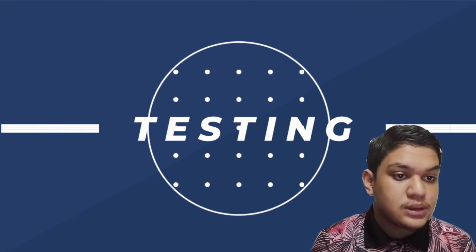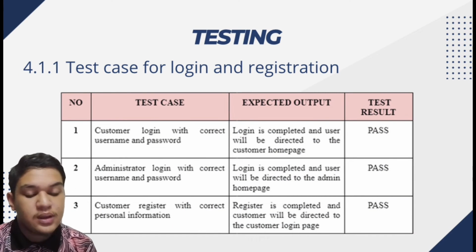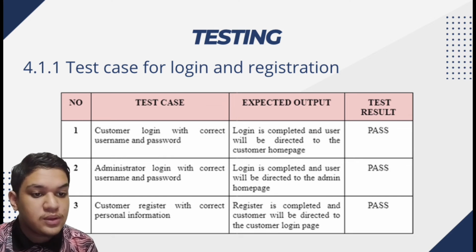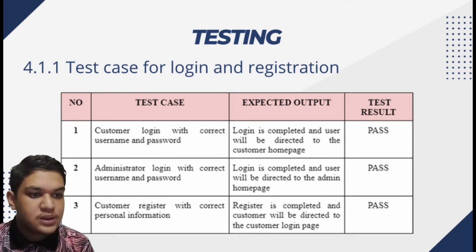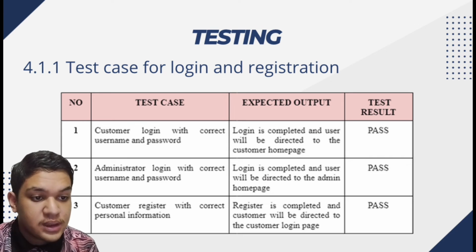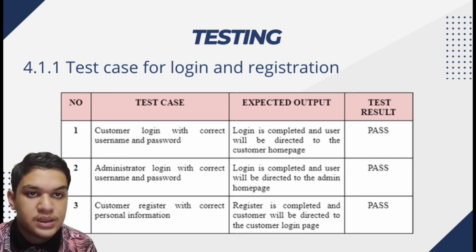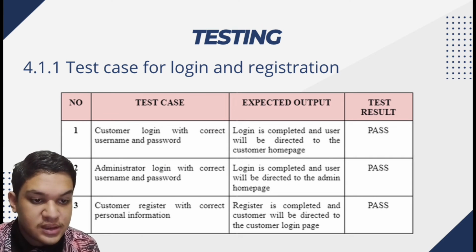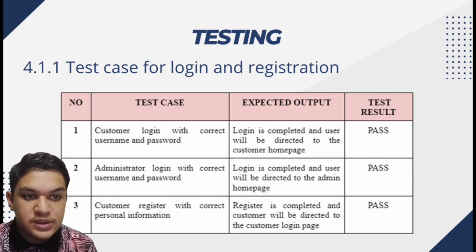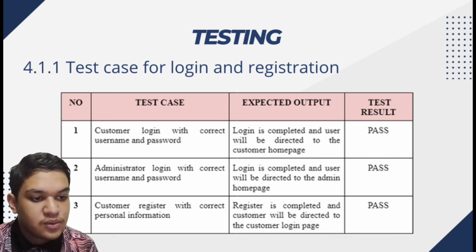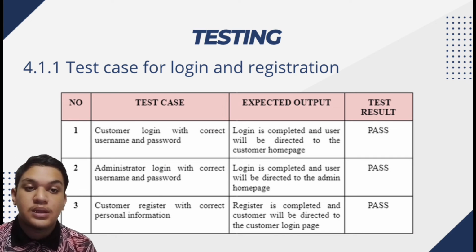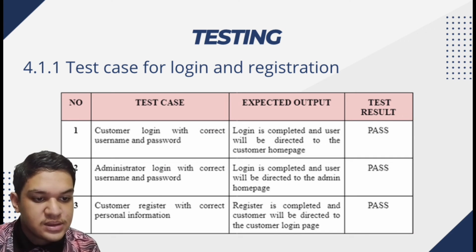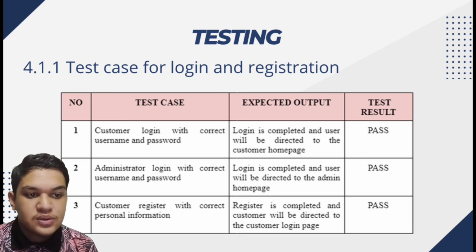So we will continue with the testing. The first one is the test case for login and registration. We have 3 test cases. The first one is customer login with correct username and password. The expected output is login is completed and the user will be directed to the customer homepage. Next, administrator login with correct username and password, the expected output will be login is completed and the user will be directed to the admin homepage. And the last one is customer register with correct personal information. The expected output is registration is completed and the customer will be directed to the customer login page.